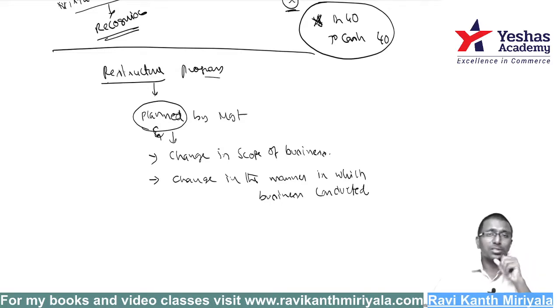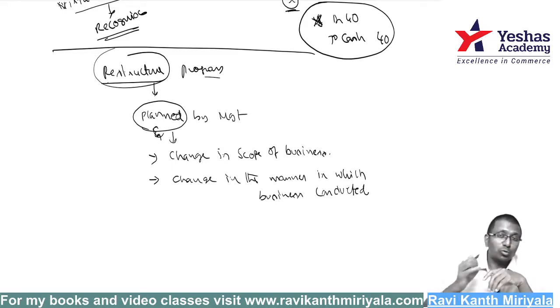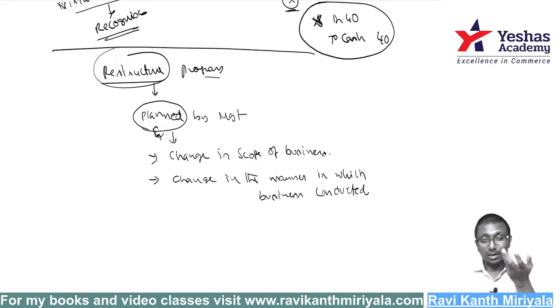Okay, any change in the business which leads to a significant change in the scope of business and the manner in which it was conducted is a restructure. That means any product change. Discontinuing operation, I told you, yes, that is also part of restructure. Amalgamation is also part of restructure. Starting a new factory, yes, restructure. Selling one factory, that is also restructure. It is discontinuation only, correct. All these are coming under restructure.